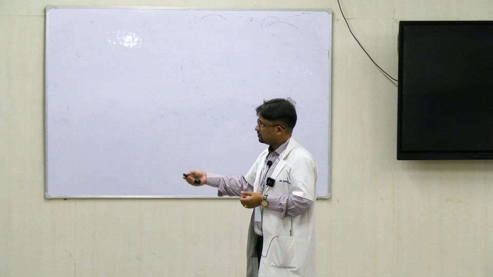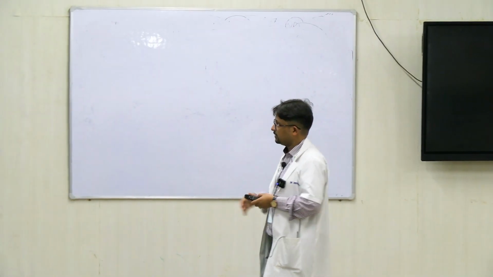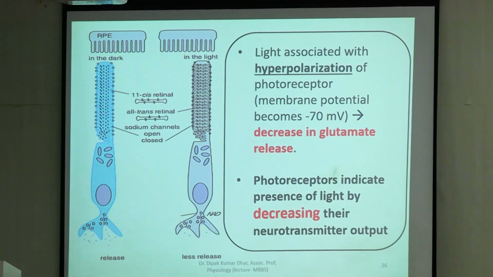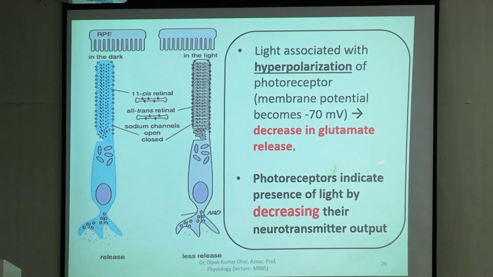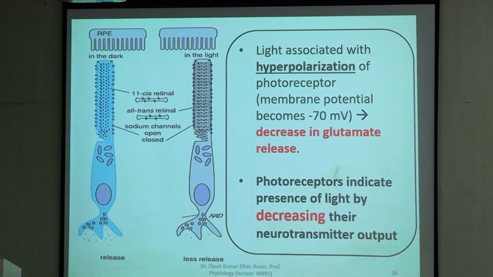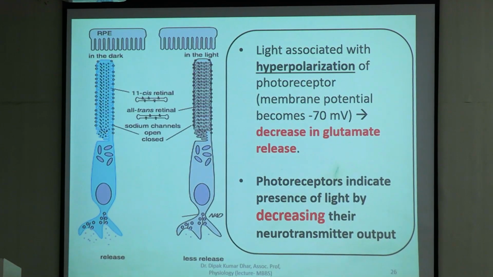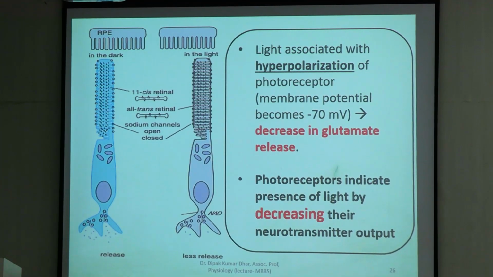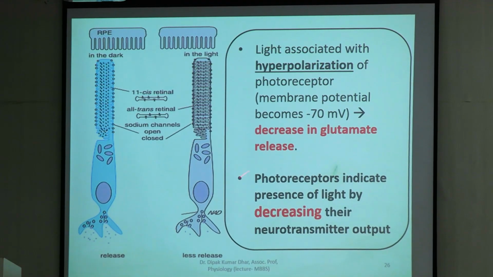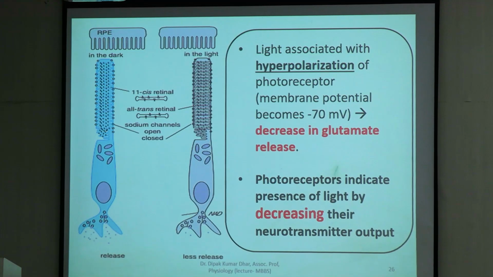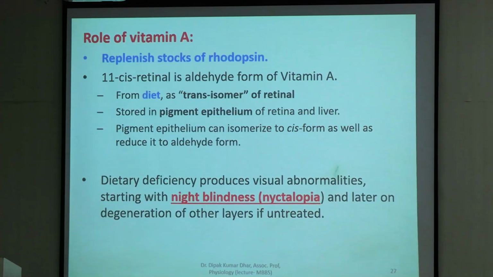Okay. Now this is the summary of the entire thing. Light is associated with hyperpolarization of the photoreceptor and consequently a decrease in glutamate release. So here, the presence of stimulus is taking the potential from minus 40 millivolt to minus 70 millivolt. I'm emphasizing this point again. This is very different from other parts of the body. Photoreceptors indicate the presence of light by decreasing their neurotransmitter output. So this you should not forget.